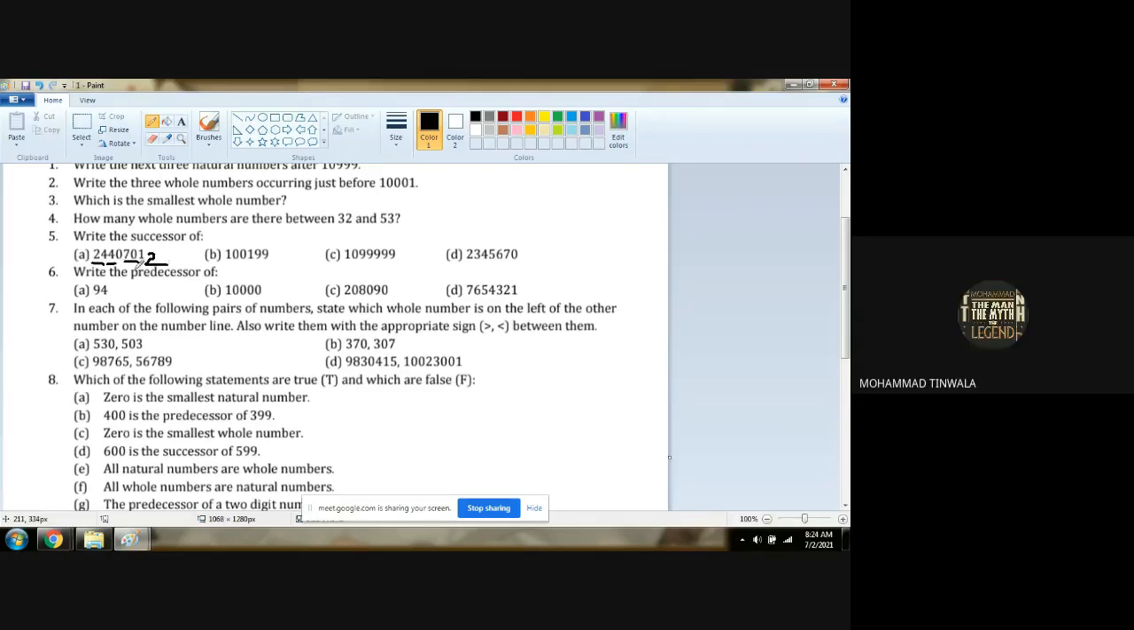24,40,702. Understood or not? Yes, sir. Understood. What is the successor of 1001199? This was the example I gave you when we were explaining on the board. This was the example what I gave you for successor.